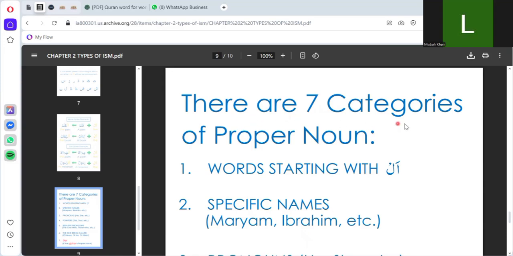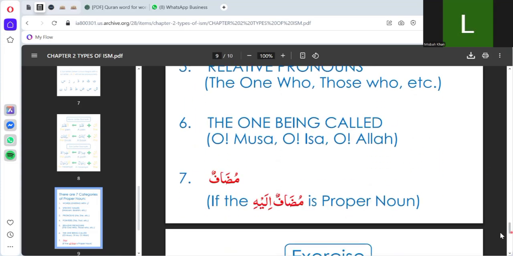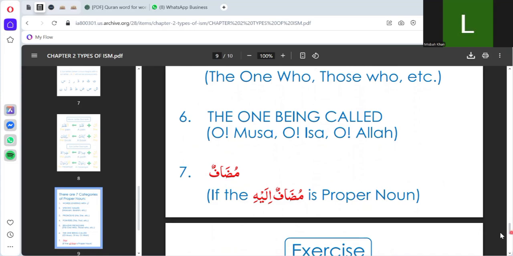There are 7 categories of noun. Inshallah, in the next lecture we will discuss muzaf and muzaf alayh.